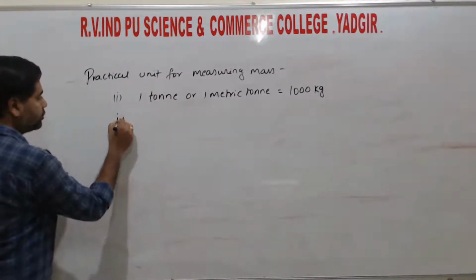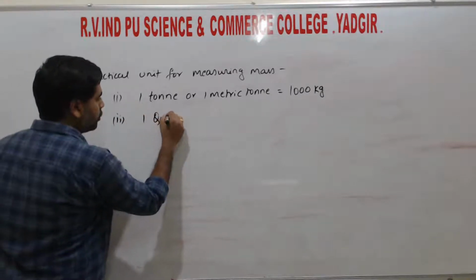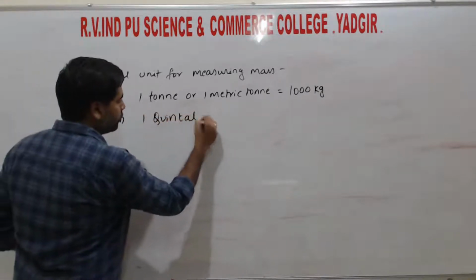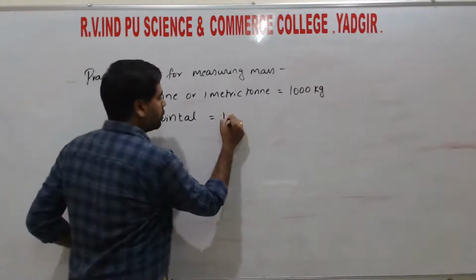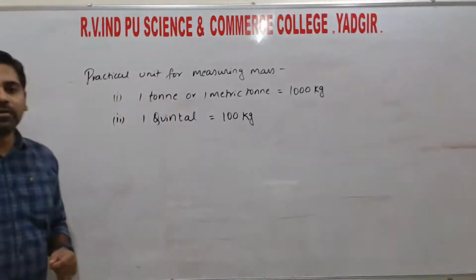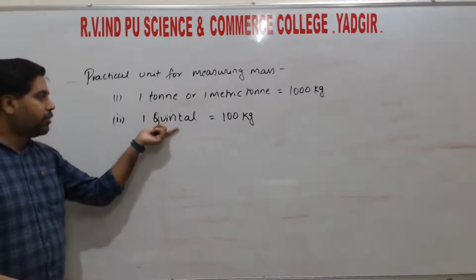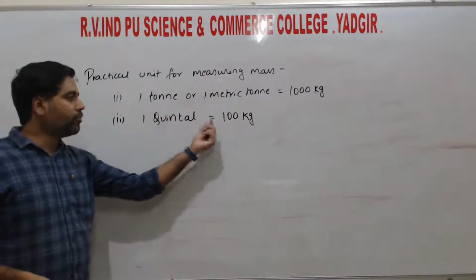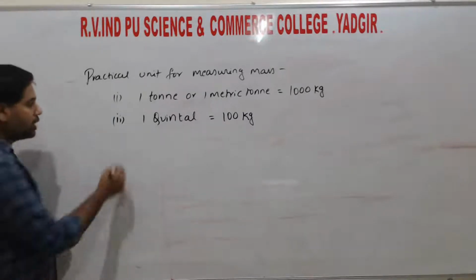So the second one is quintal. So 1 quintal is equal to 100 kg, right? So these are the practical units which are used. So 1 quintal is equal to 100 kgs.